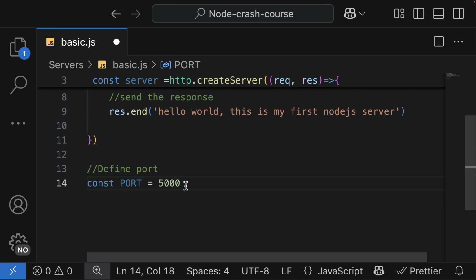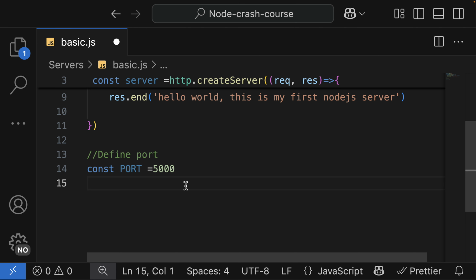It can be any value, either 1000 or let's say 7000, but we often use 5000 or 8080, it is up to you. This is our custom port that we are going to open for our server to receive incoming requests.